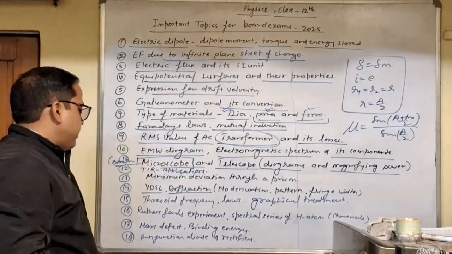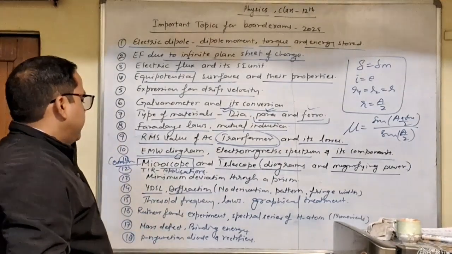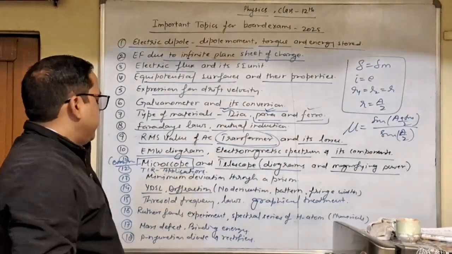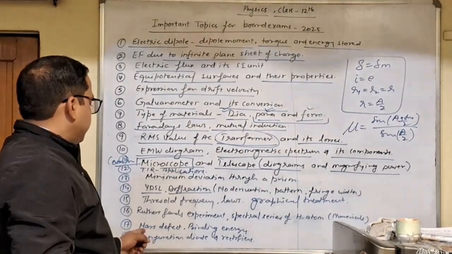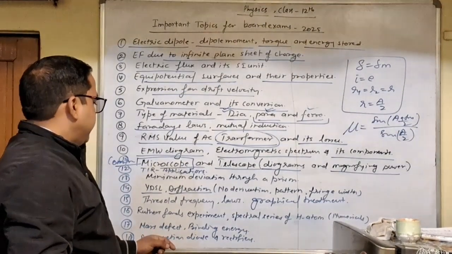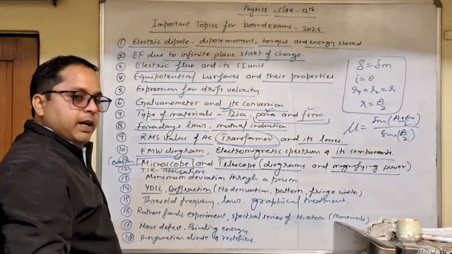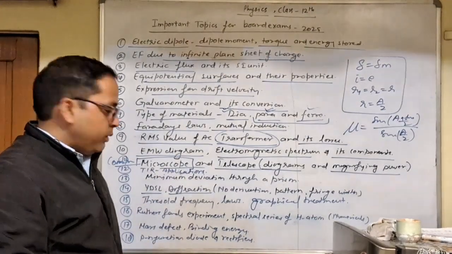Next we have mass defect. So prepare the definition of mass defect. You can also prepare mega electron volt. What is mega electron volt? And mass defect and binding energy.